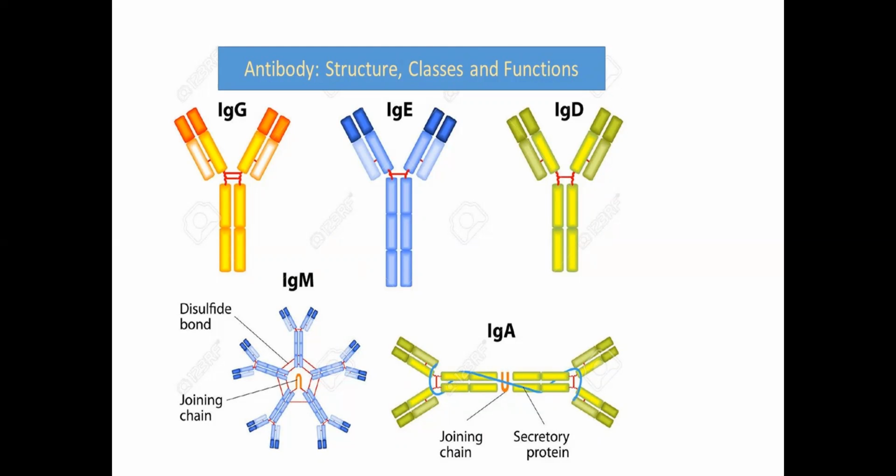The antibody containing the gamma chain is immunoglobulin G, the mu chain is immunoglobulin M, the alpha chain is immunoglobulin A, the epsilon chain is immunoglobulin E, and the delta chain is contained in immunoglobulin D.